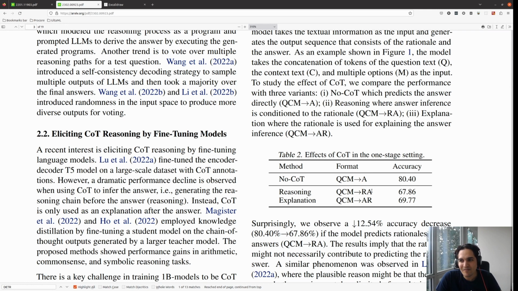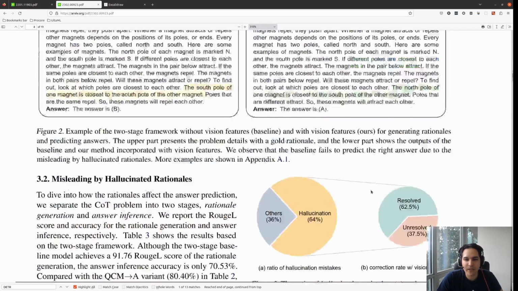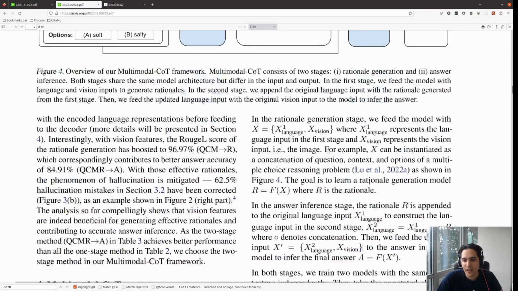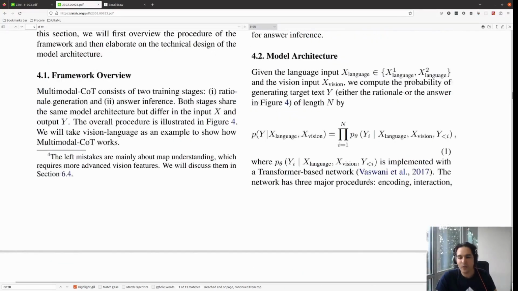So it is not a good way to train a language model, just adding more details to the output during fine tuning, assuming that this will help the model get a better answer. The way they have proposed here is that we have the rationality, then we combine it with the questions and all of the input features that we have, fuse them, and again ask for the inference. And that's the whole point of this paper.